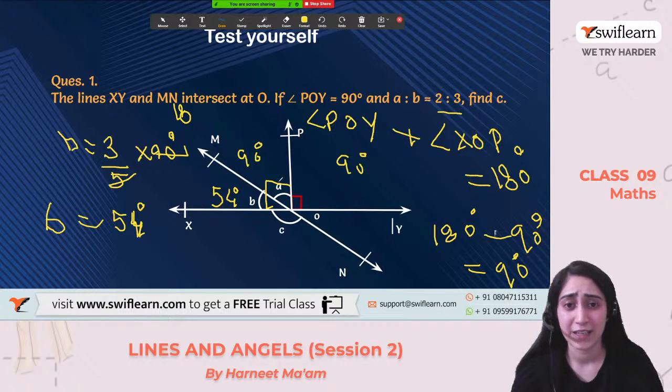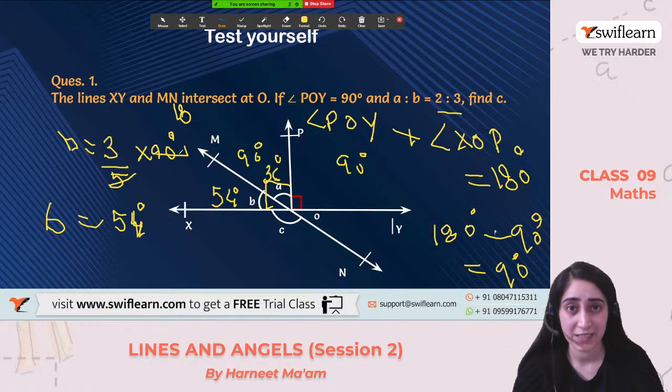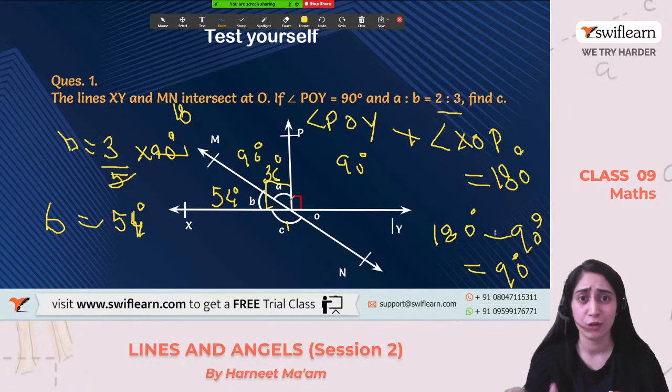I could have calculated the A also, and then I could have subtracted from 90 degree to get the B value, right? Or the other way around also I can do it. 90 degree minus 54 degree comes out to be 36 degree. This you can calculate by 2/5 of 90 degree, right? So 18 into 2 is 36. So similarly, you can get the values. But it was not required in the question. It was asking the value of C. So even if I don't calculate the value of A, it's not a problem. That won't deduct your marks because it's not asked.